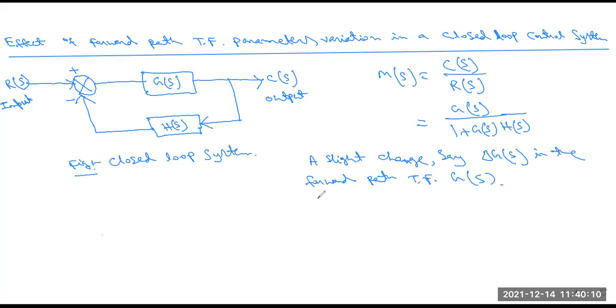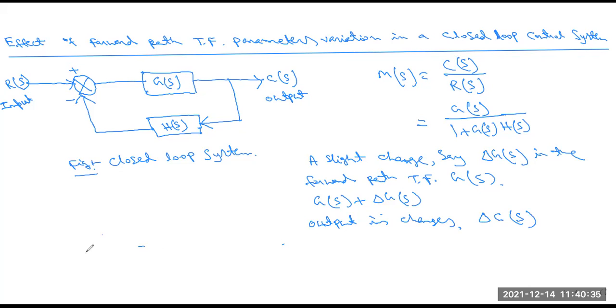That means the change comes as G(s) plus delta G(s). So when delta G(s) changes, the output also changes, and we write that as delta C(s).